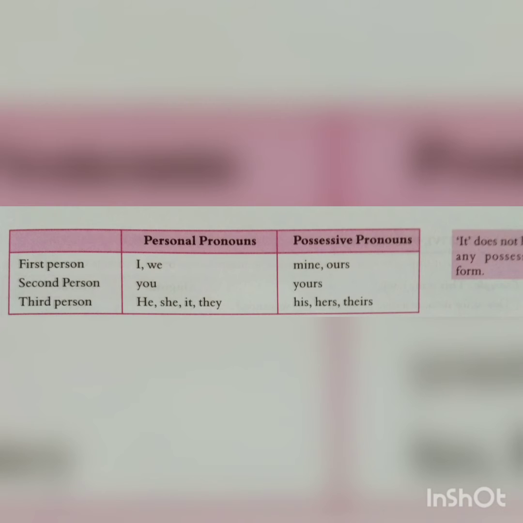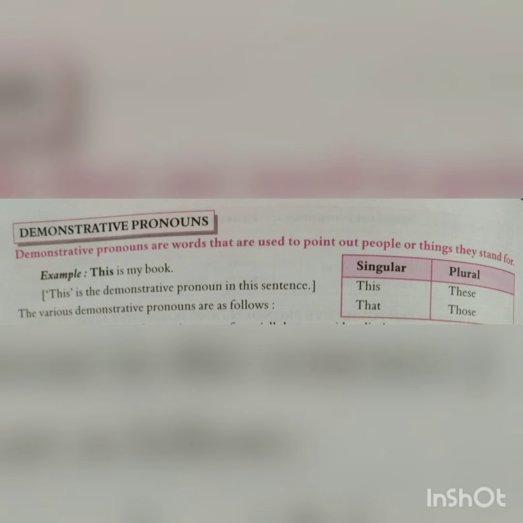Now let us discuss about the next one, that is demonstrative pronouns. Demonstrative pronouns are words that are used to point out people or things they stand for. For example, this is my book. This is the demonstrative pronoun in this sentence. The various demonstrative pronouns are as follows: singular, this, that, plural, these, those.